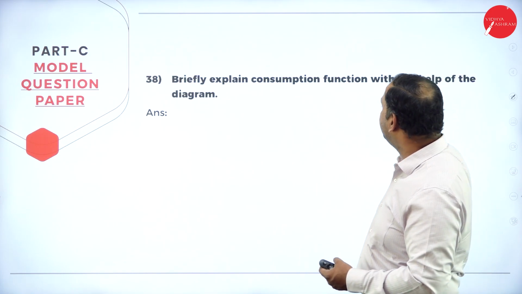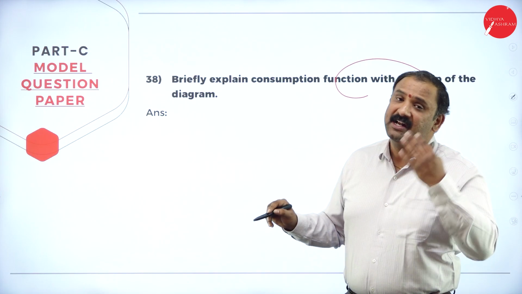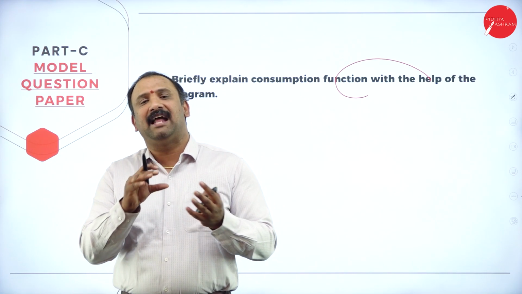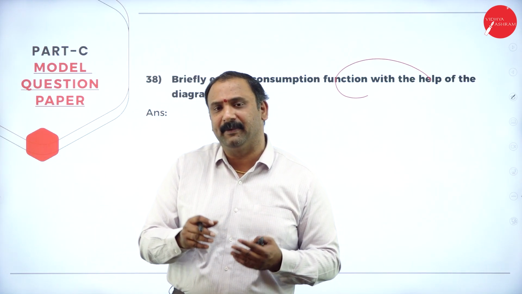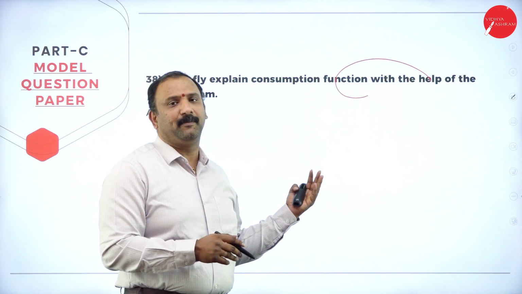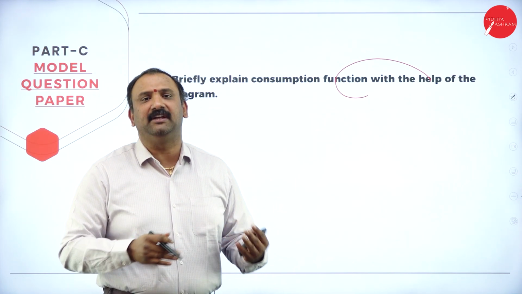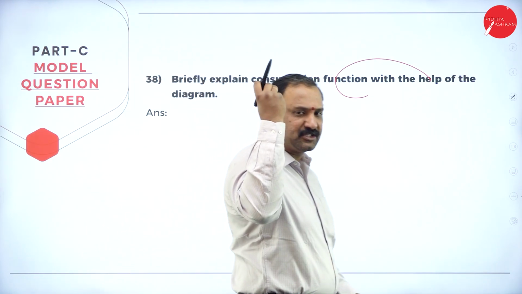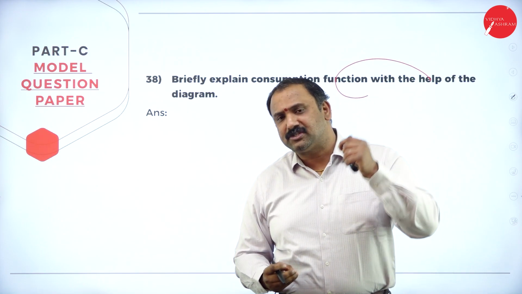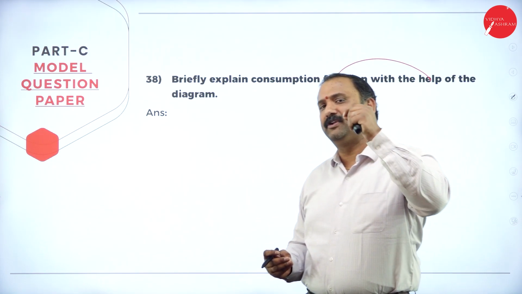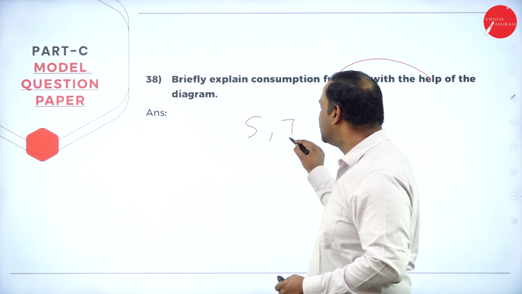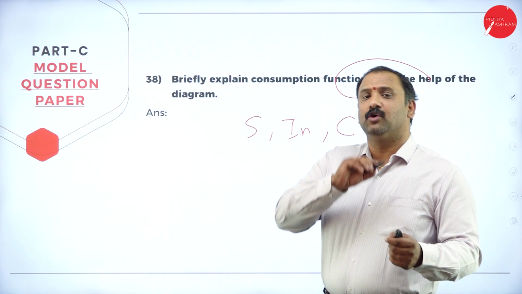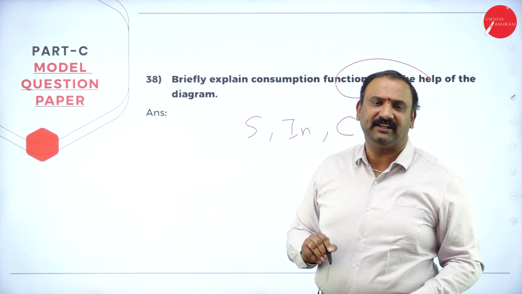Now, the next one, briefly explain the consumption function with the help of a diagram. Consumption is a function where you talk about the factors of land, labor, and capital. You also come into the consumption function where you talk about investment, savings, induced investment, and induced consumption. This consumption is basically based on the income factors. So based on your income, you would be talking about your savings, your investment, and your consumption factors altogether. All these factors have to be mentioned when you are writing the answer.